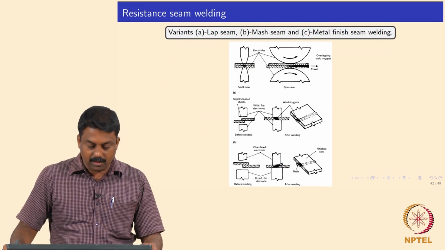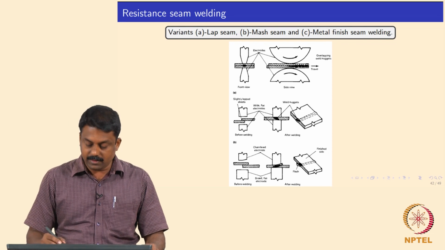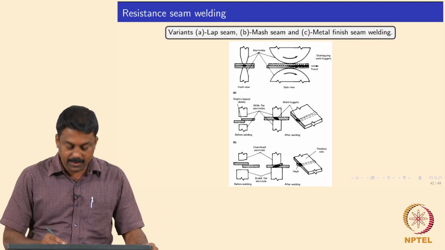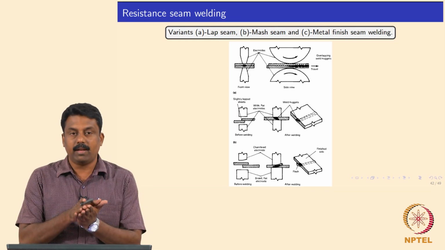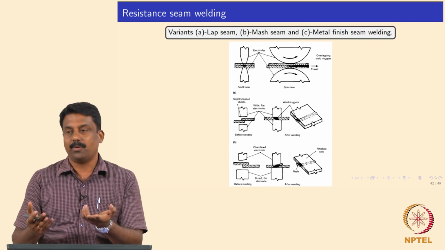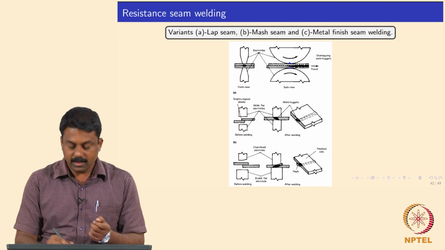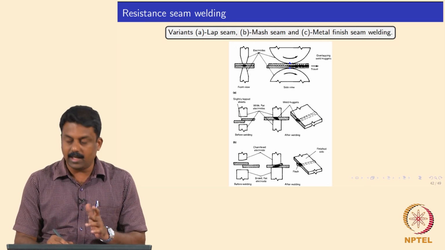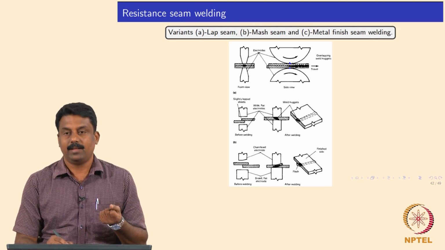Some of the variants of resistance seam welding, for example, lap seam welding, I showed you already in the first image of resistance seam welding. Basically you have an overlap joint, and the sheet is sent in between the rolls, and the rolls are the electrodes. When the rolls pinch the sheets, at a given time t, it is like a spot weld, isn't it.